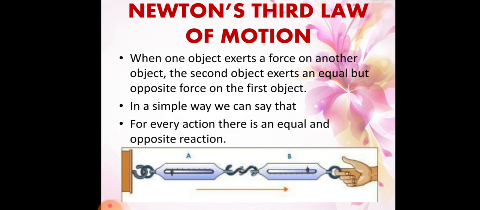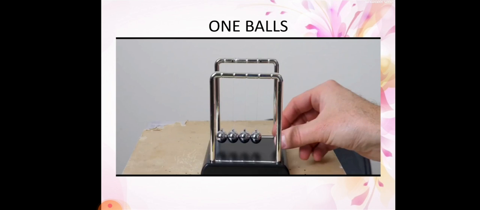So here an action is happening onto B and the reaction is coming from A. Okay students, it is the best example you can do in your homes also if you have spring balances. And there is one more small video to understand Newton's third law of motion easily.